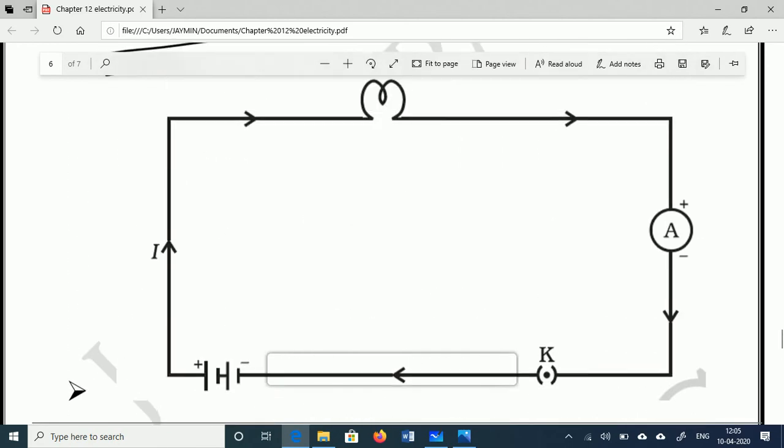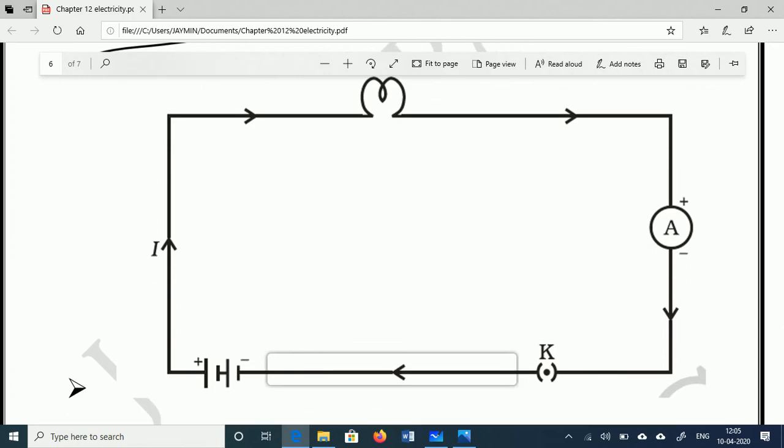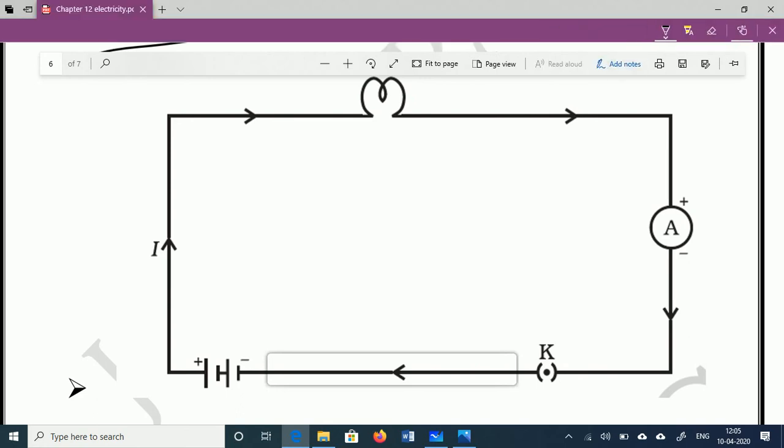Now here this one is the closed circuit. In this closed circuit, if the battery is connected, current passes through this circuit. Now how to calculate the current? Whether 1 ampere current is passing, or 2 ampere, or 3 ampere, or 1.5 ampere current is passing, how can we calculate the current?